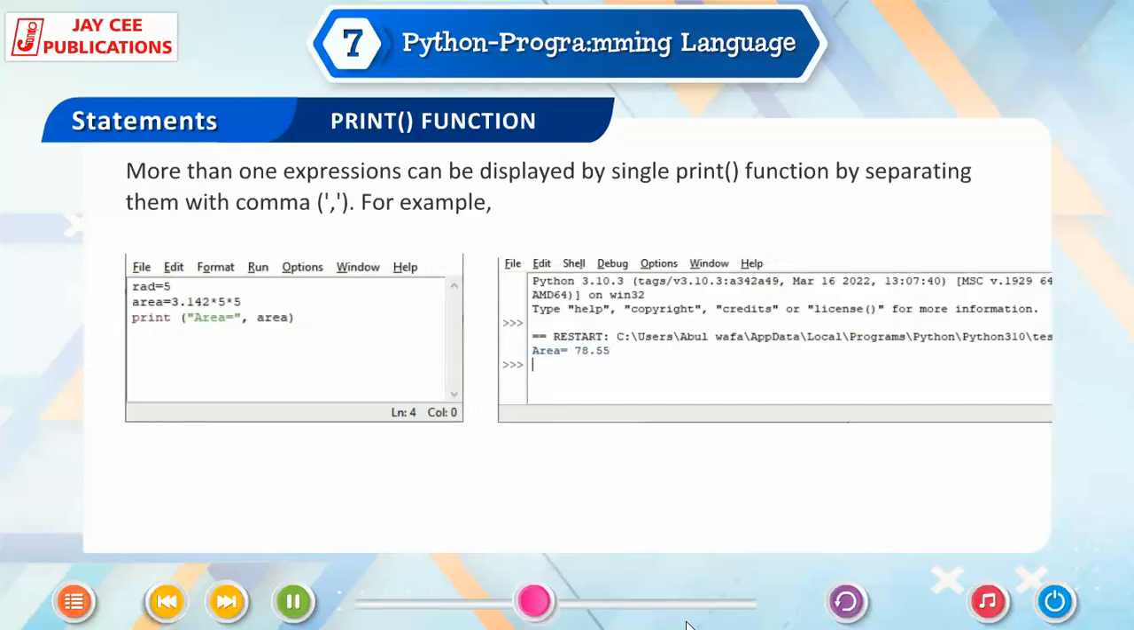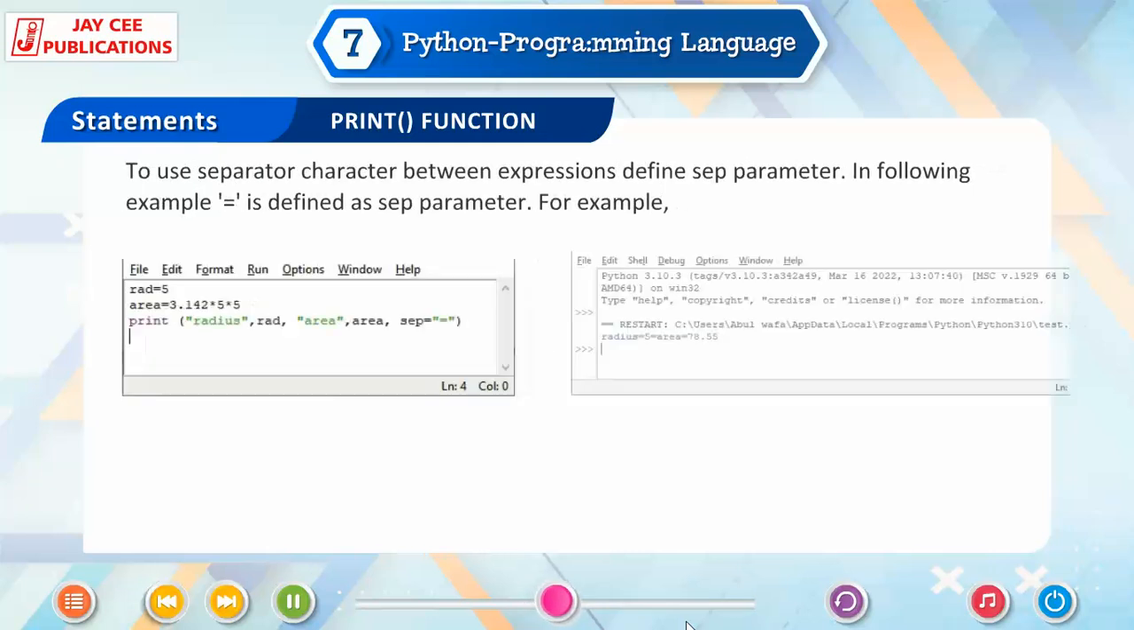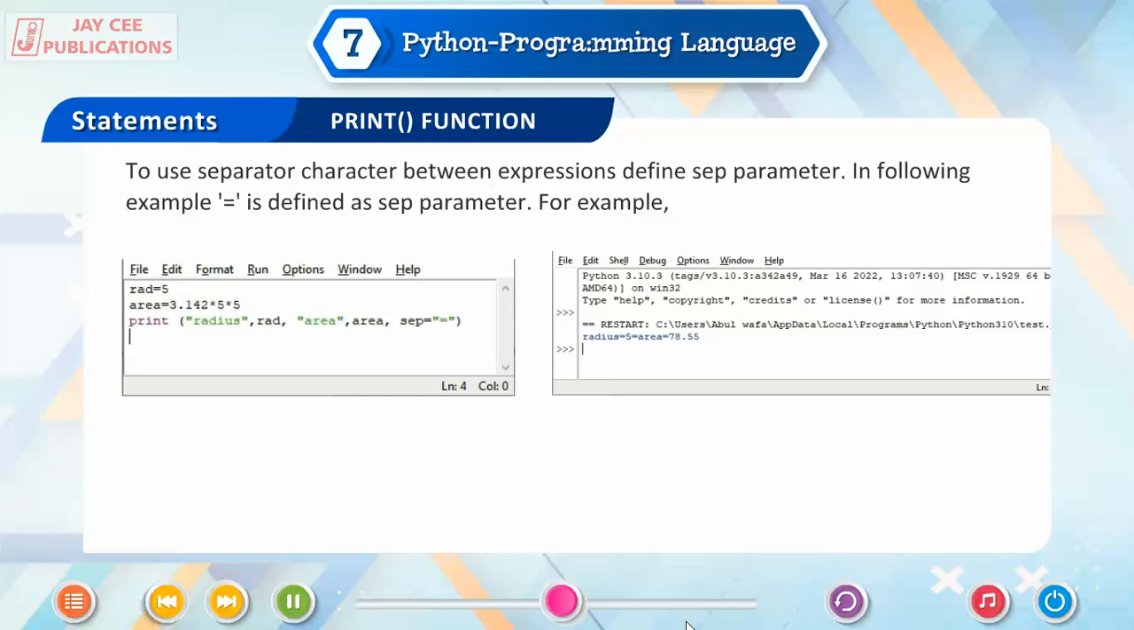More than one expression can be displayed by a single print function by separating them with a comma. For example, program 1, output. To use a separator character between expressions, define the sep parameter. In the following example, the equals sign is defined as the sep parameter. For example, program 2, output.